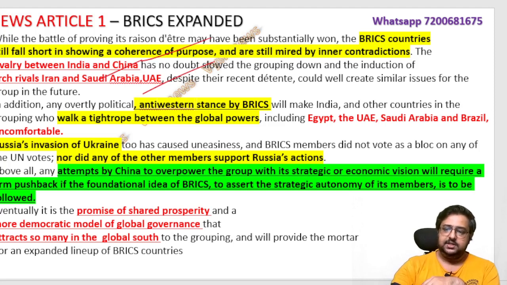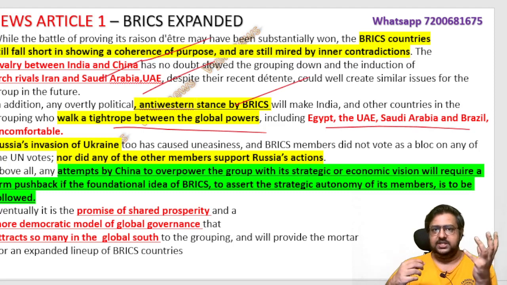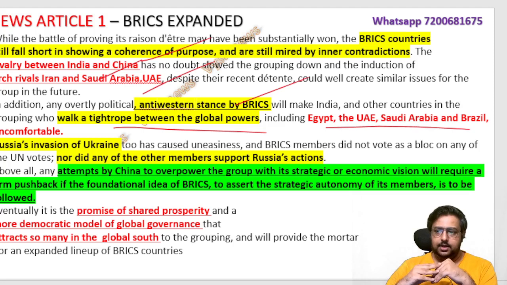So your anti-Western stance and all these things is fine, but it will be a tightrope walk between the global powers. Not only the members, other countries like Egypt, UAE, Saudi, Brazil and all will feel uncomfortable to boldly say something against the USA or Russia, because they are getting a lot of funds and projects from there. And they are the customers also when it comes to oil supply. So that is why they are a little hesitant.